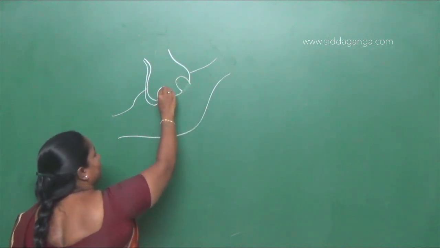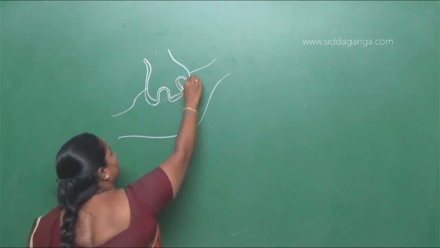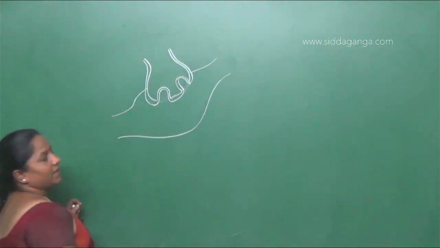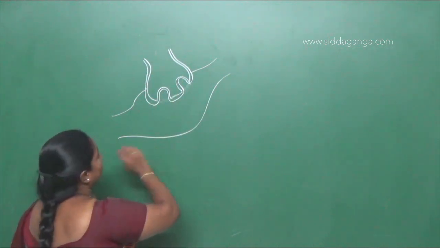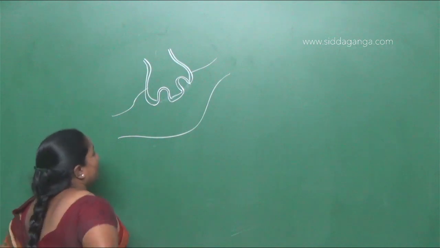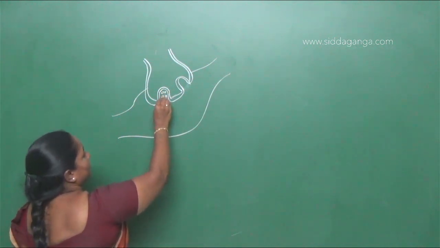This axon end plus end of the dendrite is given here. Here we have the neurotransmitters. Inside here we have the neurotransmitters.